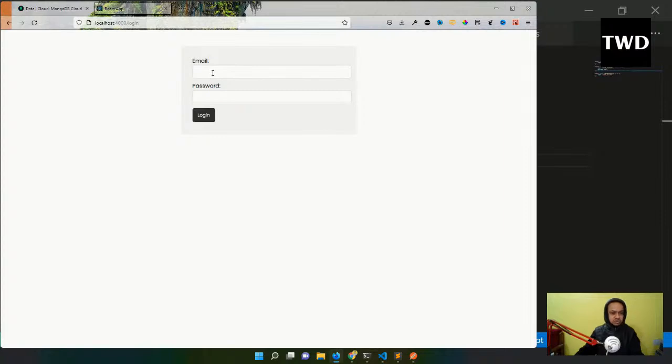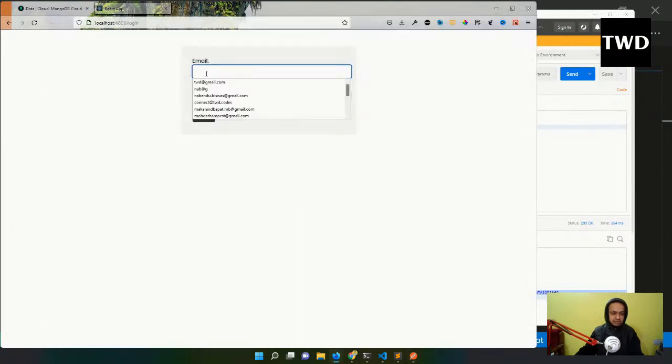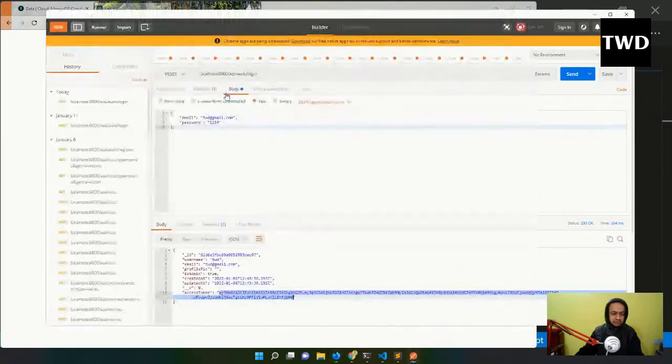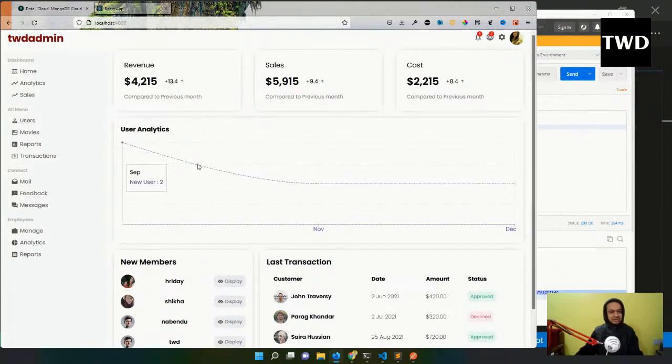So let me log in through that twd, which is our admin. So this is our admin password and all. So I'll do this. 1234, 1 2 3 4 I'll do, and I'll do the login. See, the moment I log in, I am inside, because all these things have been done.